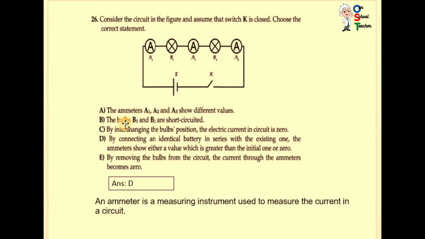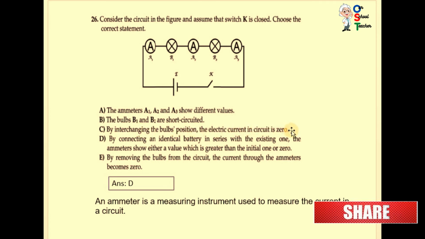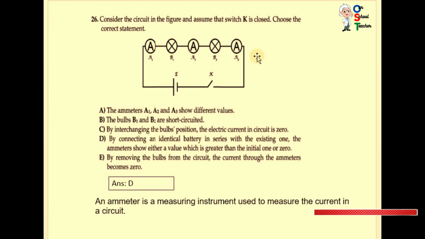It is incorrect. The bulbs B1 and B2 are short circuited. Why? The current is flowing. It is not a short circuit. By interchanging the bulb position, the electric current in the circuit is zero. When you interchange, the current will still flow. No, it doesn't. The position doesn't make a difference to the flow of current.